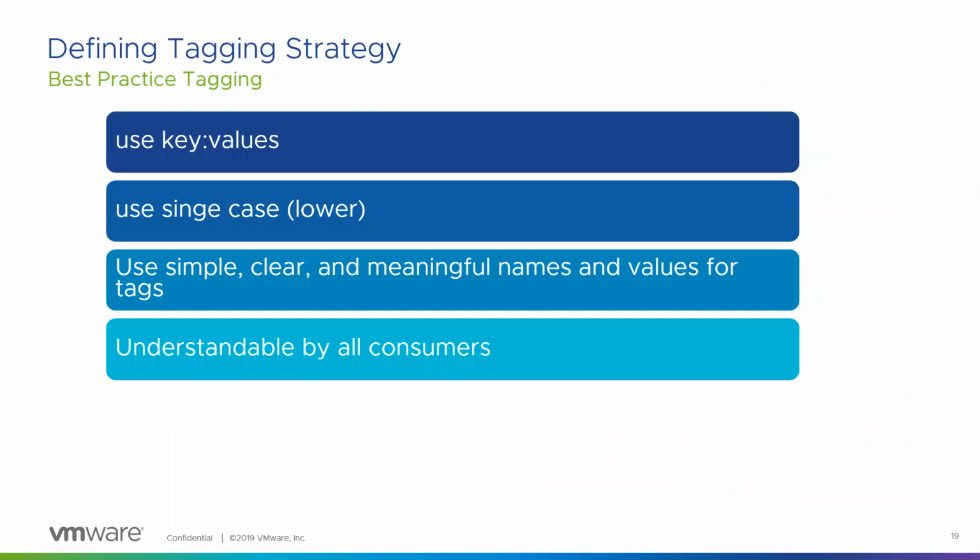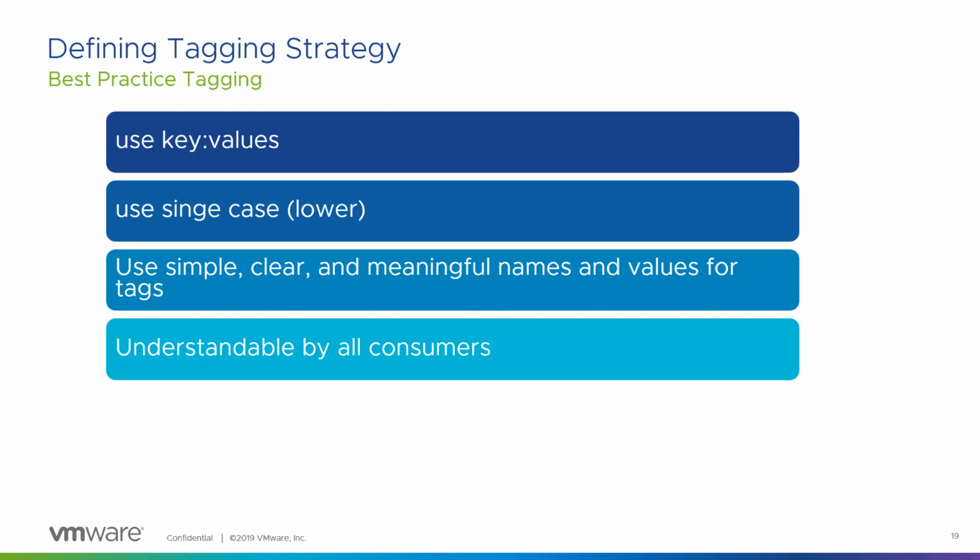Yeah. And just for best practices on the tagging strategy, we use key value pairs, mainly lowercase letters, and have very simple tags so that they're meaningful. What we are trying to ensure here, and it's very important to have a tagging strategy, is that we don't want to have a tag sprawl.